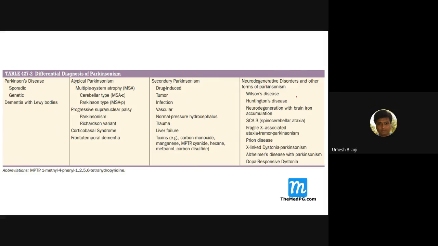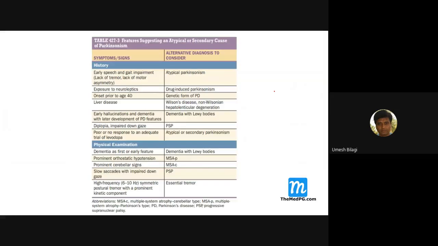And of course, they can be associated with Wilson's disease, Huntington's chorea. I'll discuss Huntington's disease in the next class. Neurodegeneration with brain iron accumulation. These diseases also can have features of Parkinsonism along with them. So Parkinsonism, because it is a degenerative disease, if it involves the mid basal ganglia, the manifestations will be there.